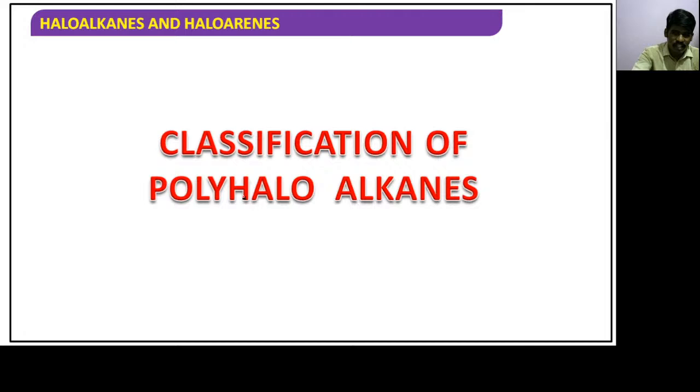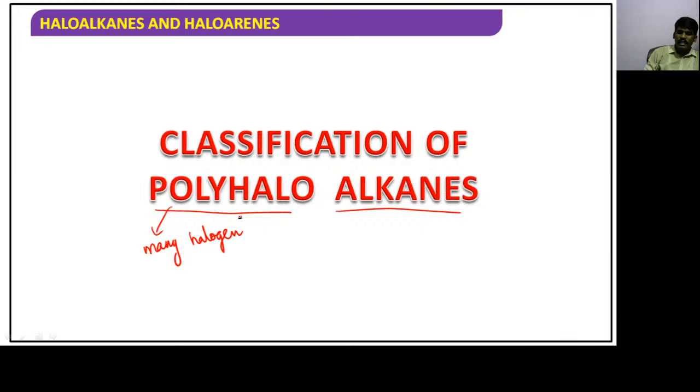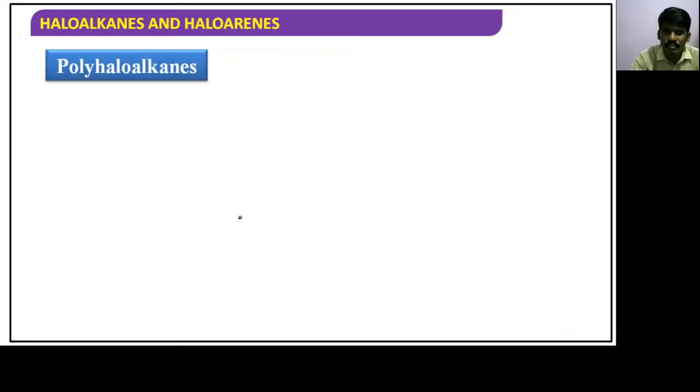Okay. Let's focus on classification of polyhaloalkanes. Means you have to leave the comment box and focus on the video lecture, that is, the theory part. Classification of polyhaloalkanes. Poly means what? Many. Many halogen atoms should be present. Such types of haloalkanes are called polyhaloalkanes.